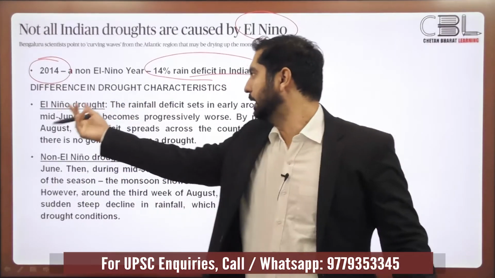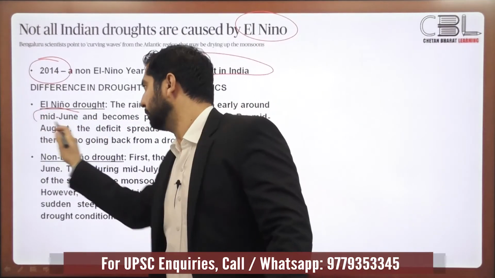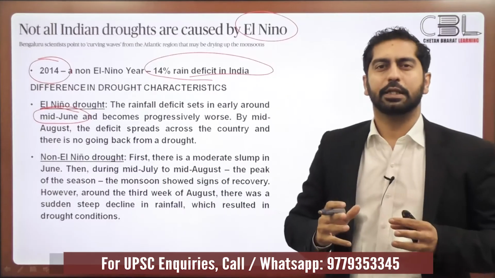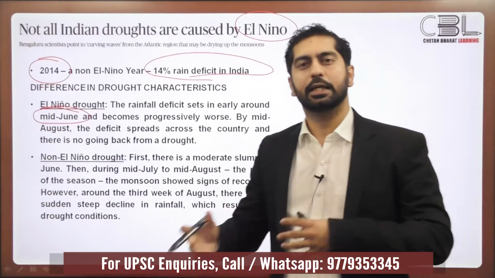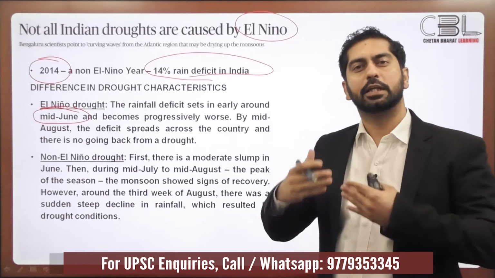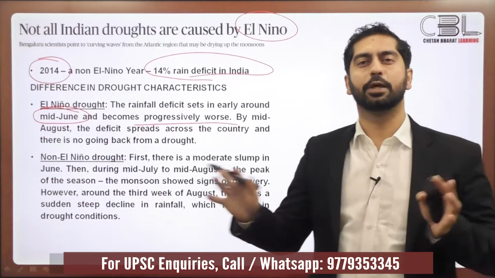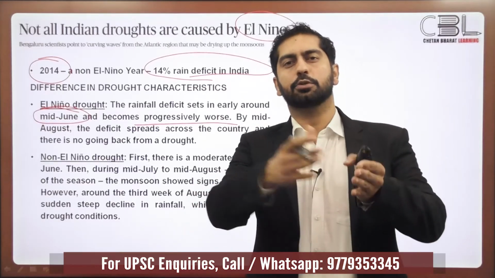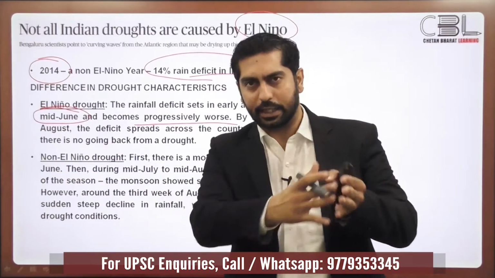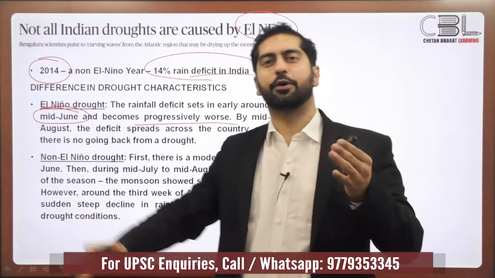For example, the El Nino drought sets in right from the outset. From mid-June, you get to realize that this year there would be less rainfall, and this slump in the rainfall progressively worsens with time. There is no going back. Mid-June, mid-July, mid-August, and through the entire monsoonal season, there is a dip in the rainfall. There is no recovery from the drought.